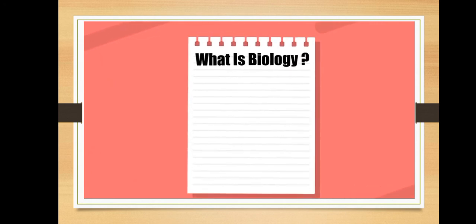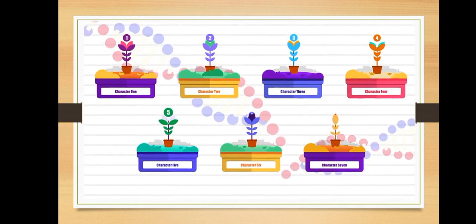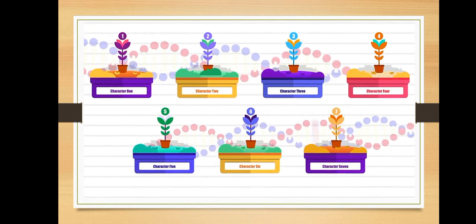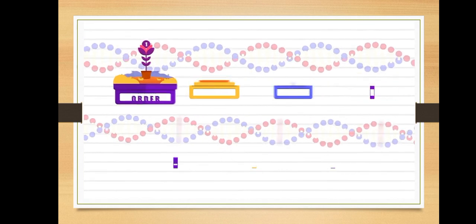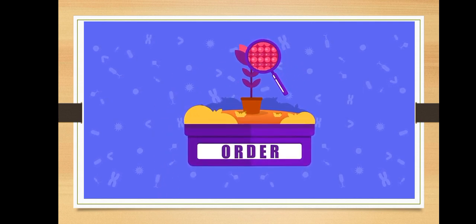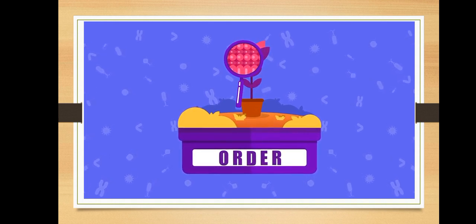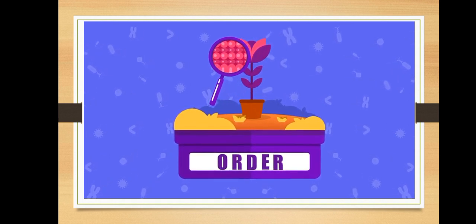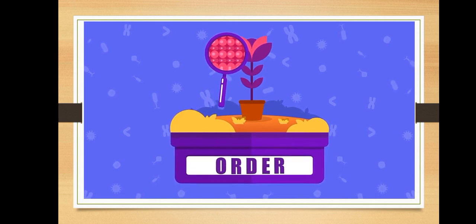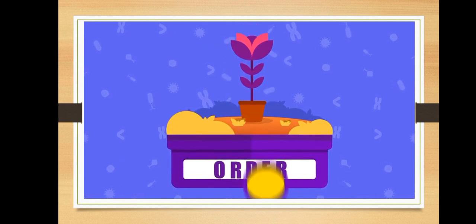What is biology? There are 7 characteristics that a living thing follows, and therefore we study this in the vast field of biology. These are: 1. Order. If you examine a rose from near, you will notice it is very ordered. The petals are whorled around each other with the center bearing seeds. This illustrates the highly ordered structure that typifies life. Living cells are the basis of this complex organization.